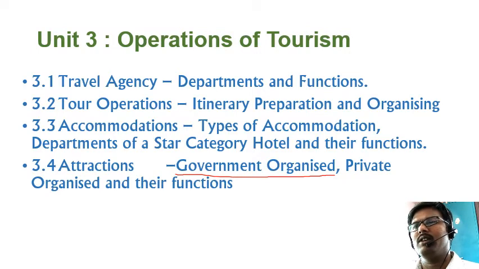So that we are going to discuss, and private organizations and their functions. What are some elements they have made as private organizations. The private organizations also support the attraction of tourists, like hotels and resorts in tourism places. These attract many tourists to those places. So that we discuss very deeply in unit 3.